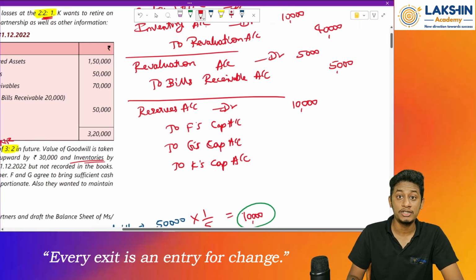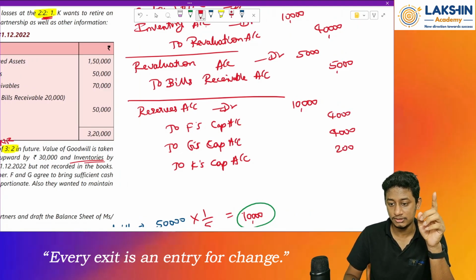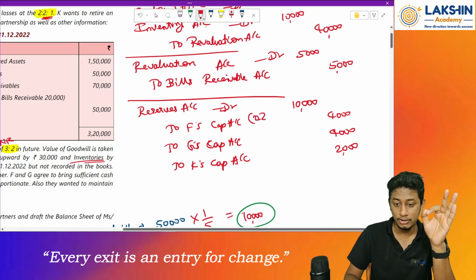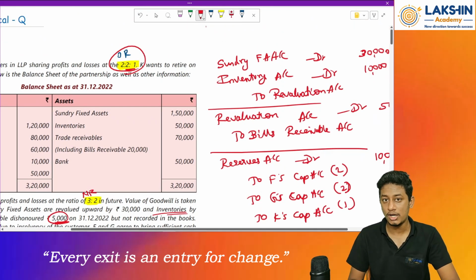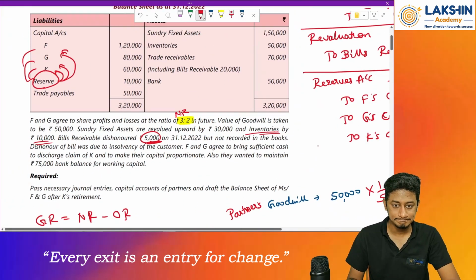Now, how will you divide this? In what ratio? In the old ratio. So the entry will be 4,000, and rupees 2,000, in the ratio of 2:1. That is the old ratio of the partners, if you remember. Right? This is the old ratio of all the partners. Okay. Is any more entry pending?